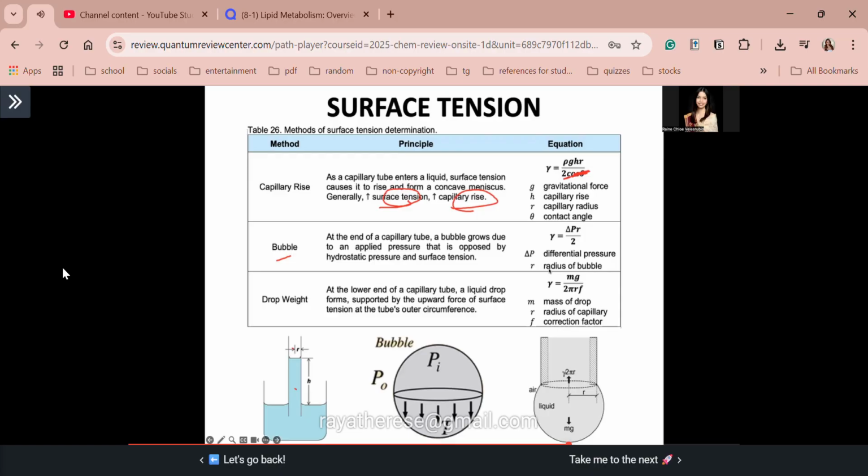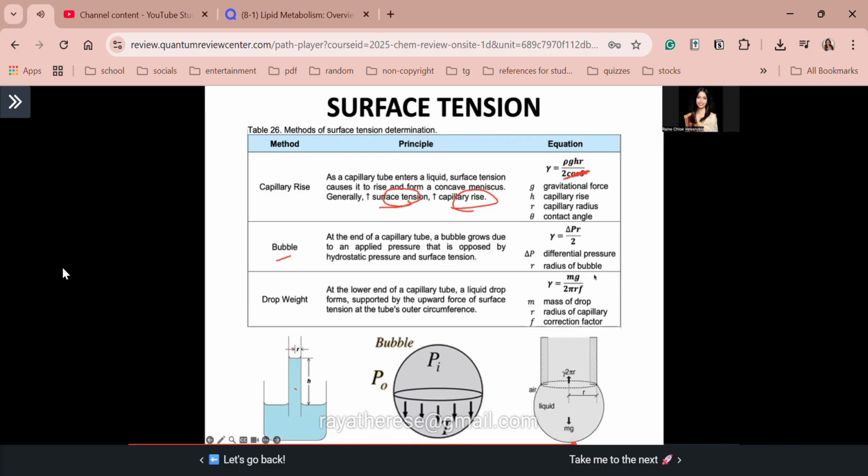Okay? Now, measuring the mass or the weight of the droplets will give us a way in calculating the surface tension. So the surface tension gamma is equal to mg, so mass of drop, times the gravitational force divided by 2 pi rf. So r, radius of capillary, and f, the correction factor. Okay? So guys, usually sinasabi naman yung correction factor, but if not, you assume 1. Okay? Ayan. So again, this only applies to drop weight method.